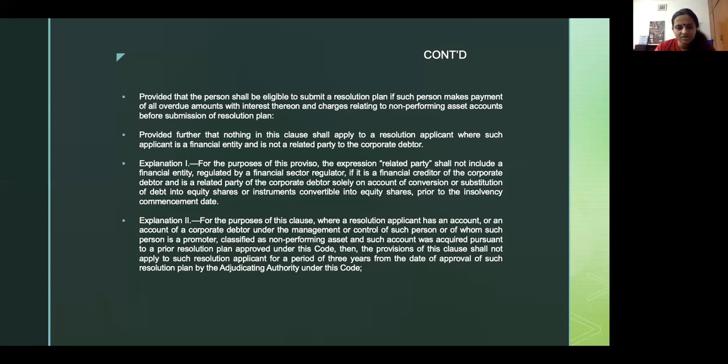Then these are explanations. For the purpose of the proviso, related party does not include financial entities of a financial sector regulator, or any entity controlled by a financial sector regulator.